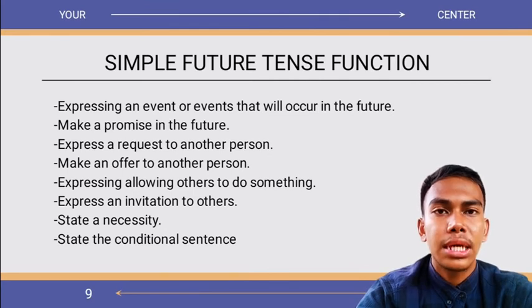Kalimat bersyarat: the conditional tense or conditional sentence. Example of sentence: I shall go to Europe if I have a lot of money. In Indonesia, saya akan pergi ke Eropa jika saya punya banyak uang. I will love the girl if she is beautiful. In Indonesia, dia laki-laki akan mencintai gadis itu jikalau dia perempuan cantik.